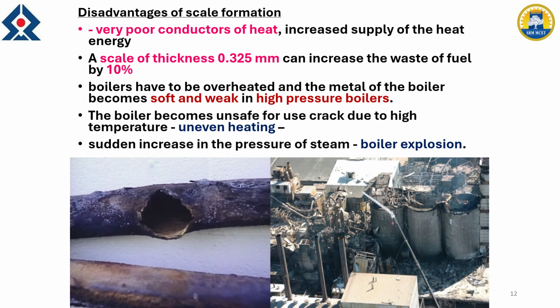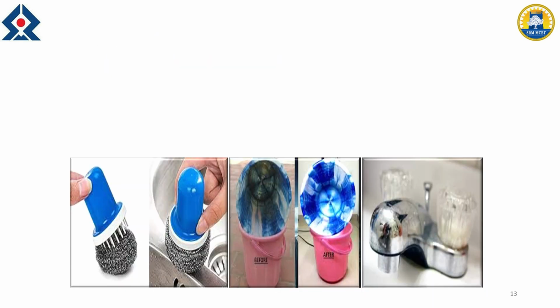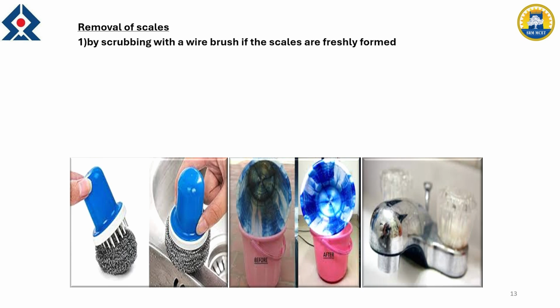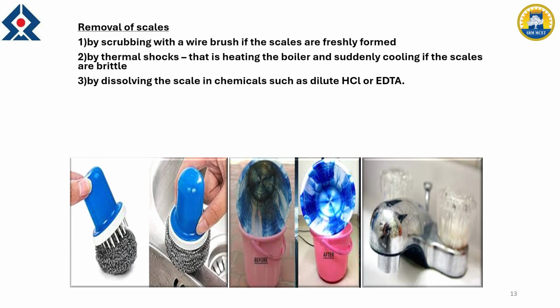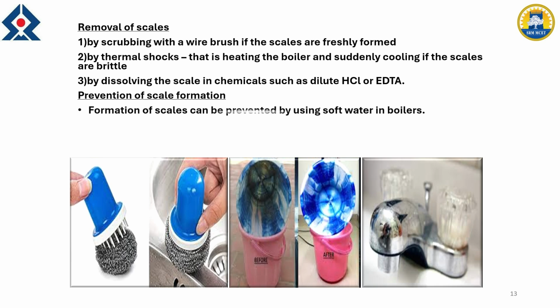So to avoid the boiler explosion, regular maintenance is required, and we can avoid this by using soft water. Everywhere we will suggest that it is better to use soft water to avoid boiler explosion and other things. Sometimes we will use the EDTA method also for scale removal.